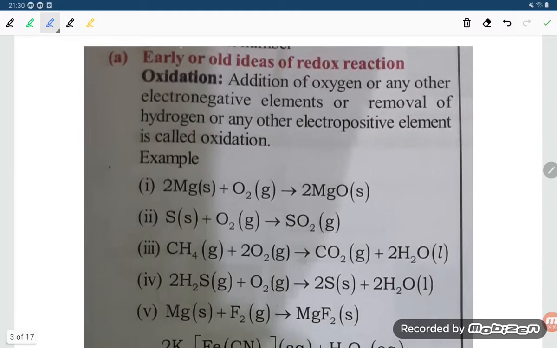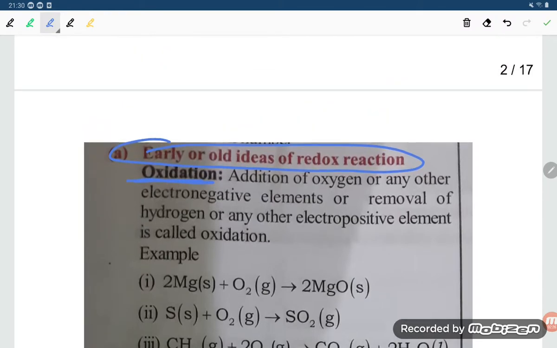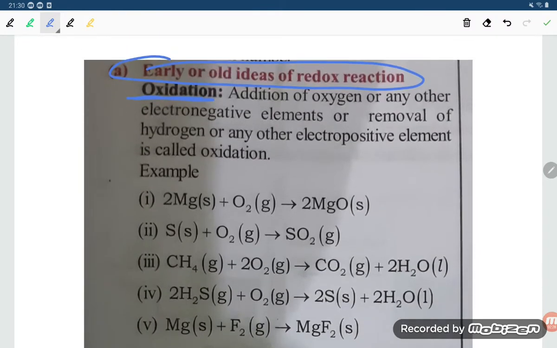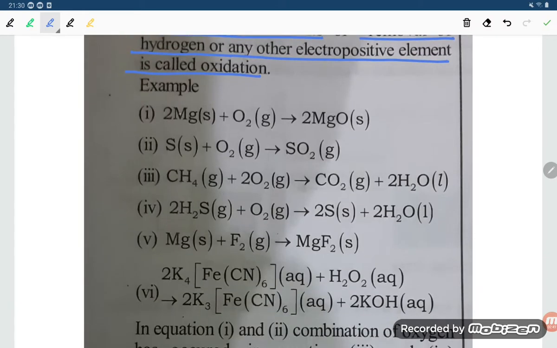So first we are going for the old ideas, and then we will go for the electronic concept. Addition of oxygen or any other electronegative element, or removal of hydrogen or any other electropositive element, is called oxidation. For example, magnesium added to oxygen gives MgO, so this is oxidation. Sulfur added to oxygen, that is oxidation.